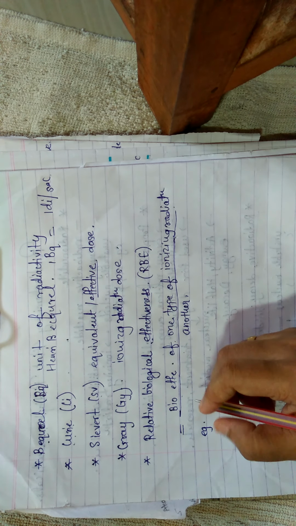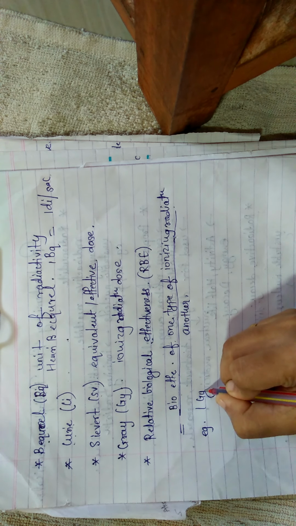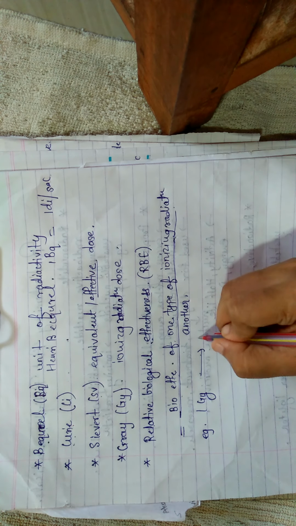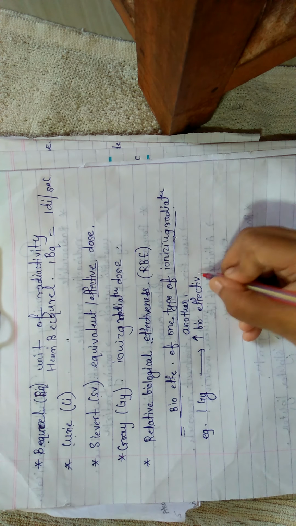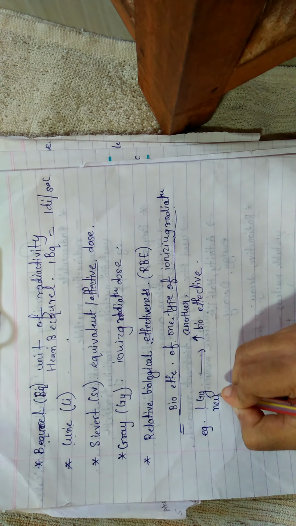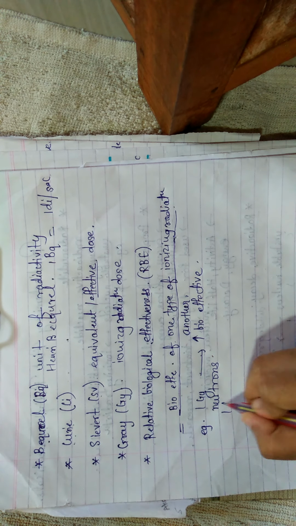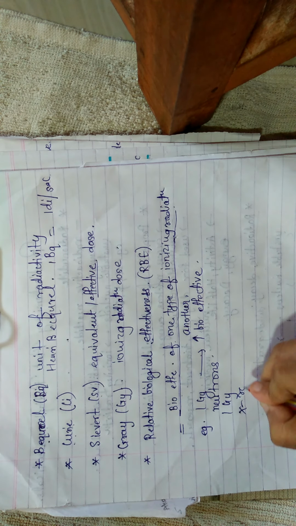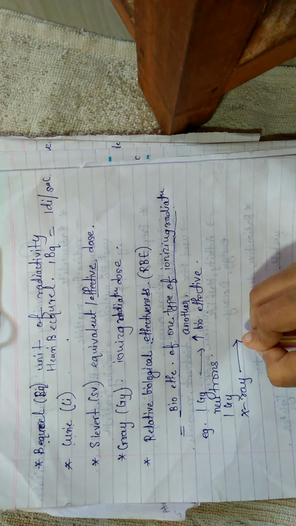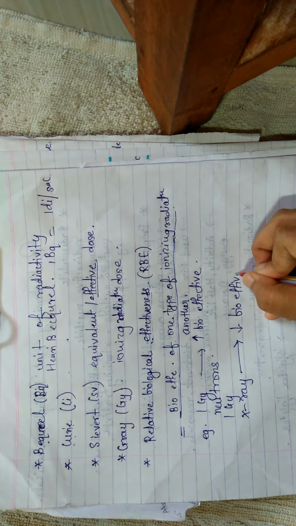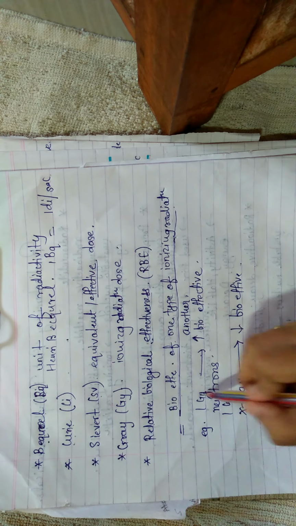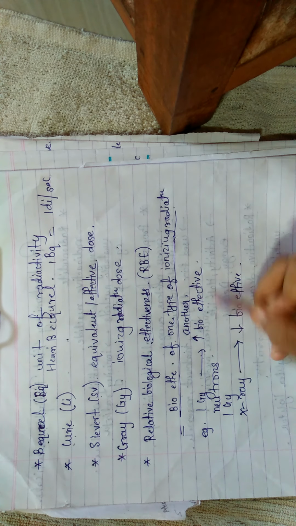For example, 1 Gray of neutrons produces a greater biological effectiveness, and 1 Gray of X-ray produces less biological effectiveness.